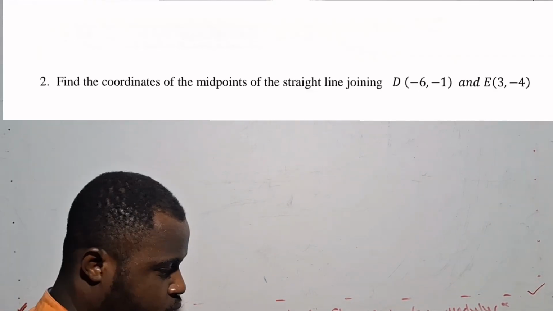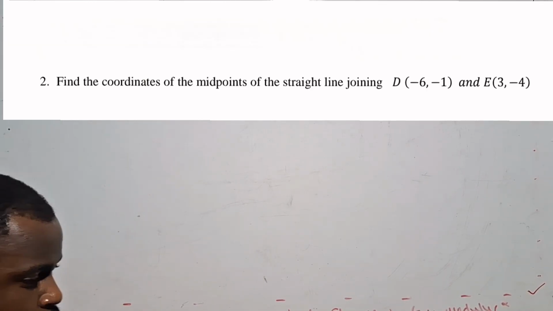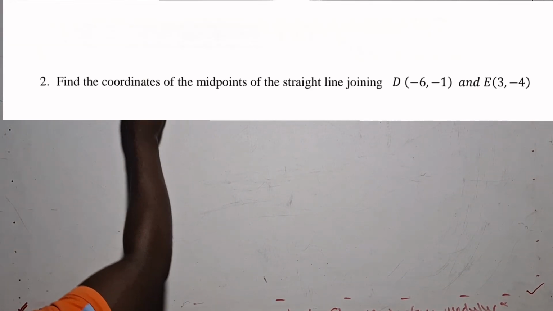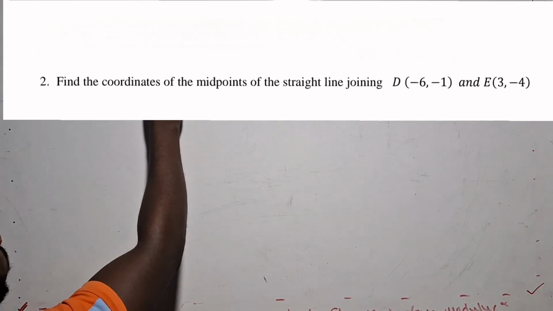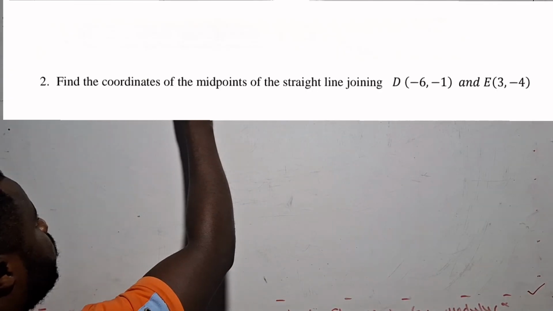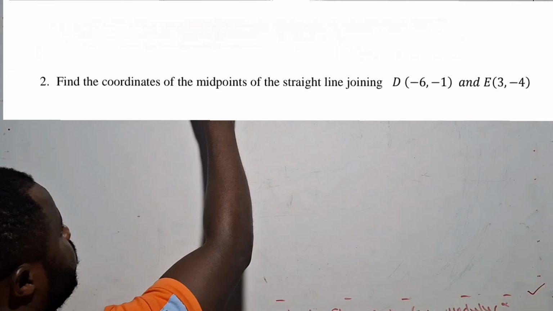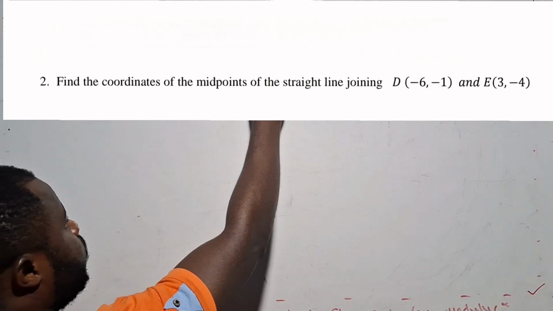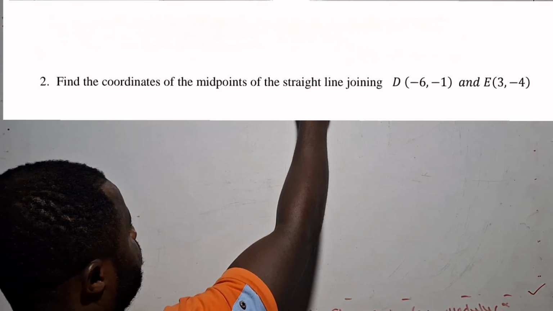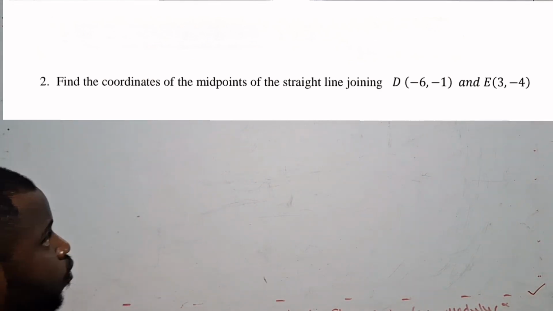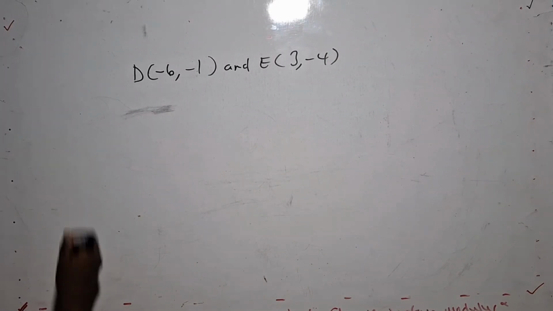The question says, find the coordinate of the midpoint of the straight line joining point D, -6, -1, then point E, which is 3, -4. So they say we should find the midpoint. First of all, we quote our formula.